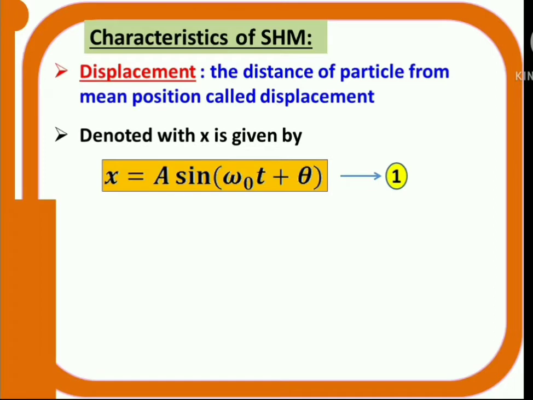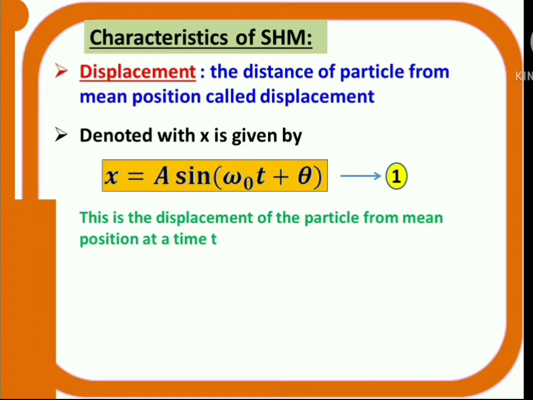From the above equation, it is clear that the displacement of the particle from its mean position is given by x. x is equal to a sine omega naught t plus theta. In that equation, a is amplitude, omega naught is angular frequency, and t is instant time. That means that equation gives you the displacement of the particle from its mean position at a time t.